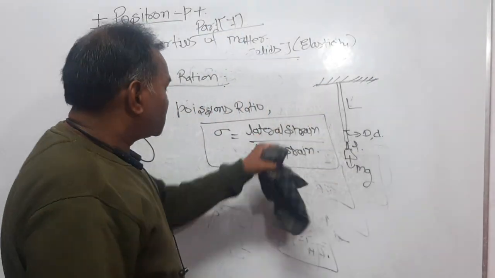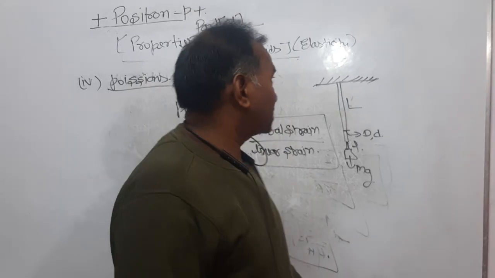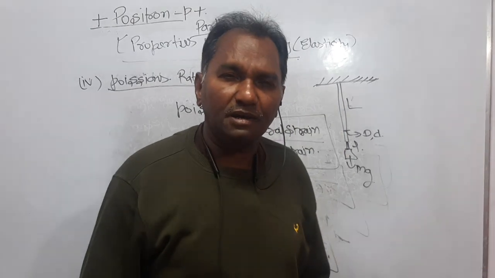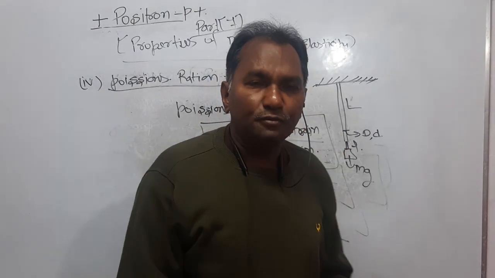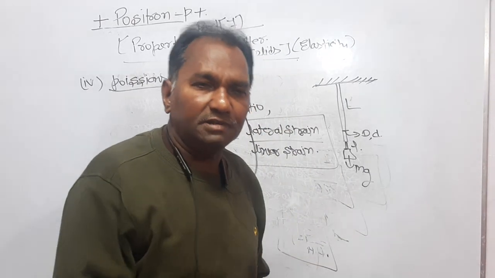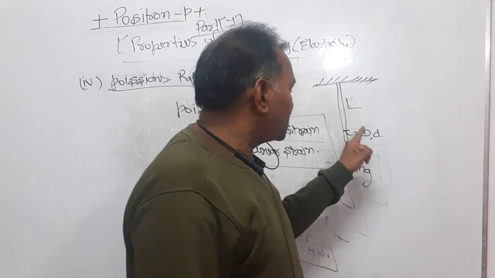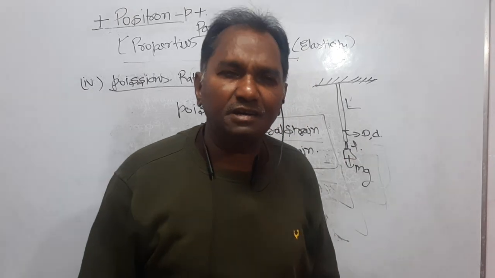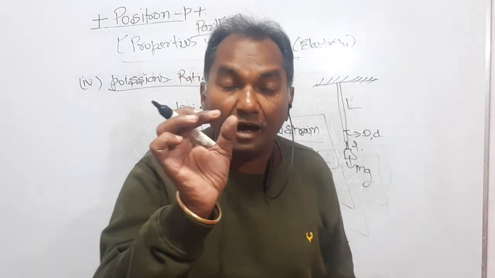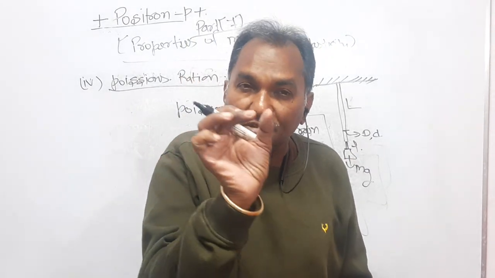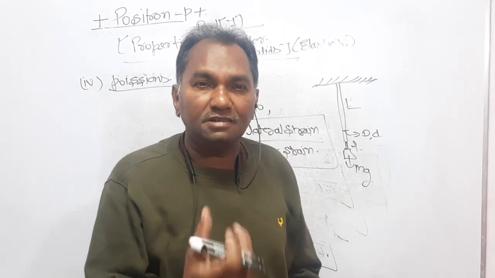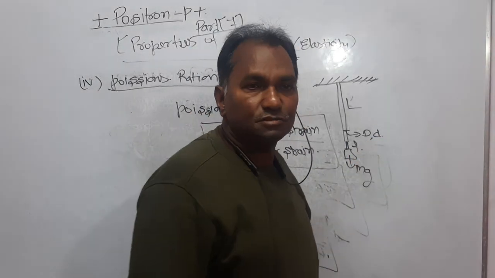So, what is lateral strain? Let L be the original length of the wire, and if you apply the weight, the increase in the length of the wire is small l, whereas the initial diameter was capital D, and the diameter contracts. The diameter decreases if the length increases, and the change in diameter is small d.